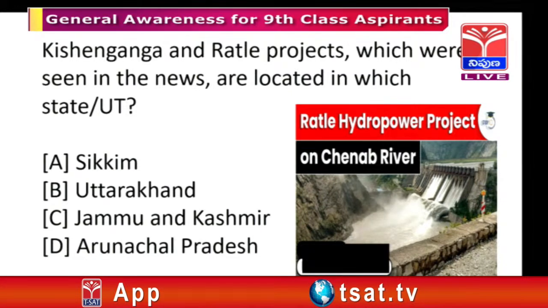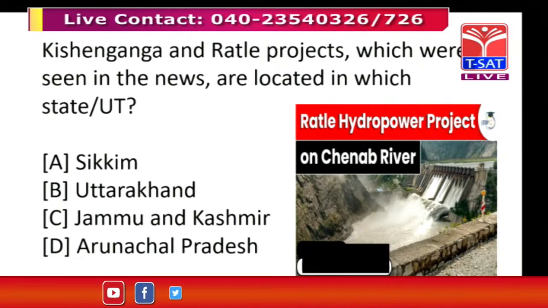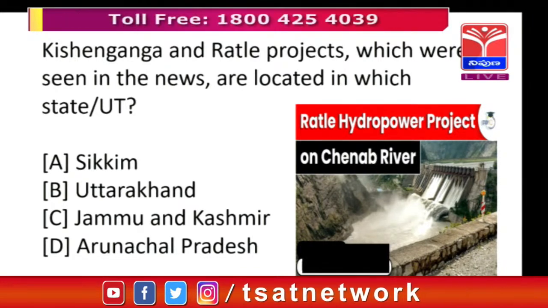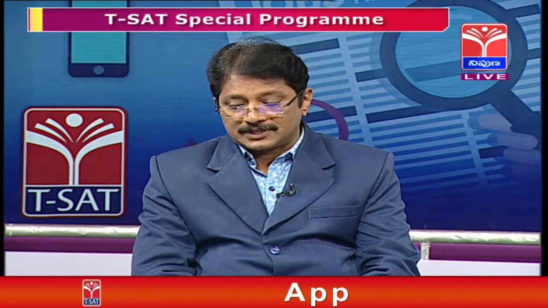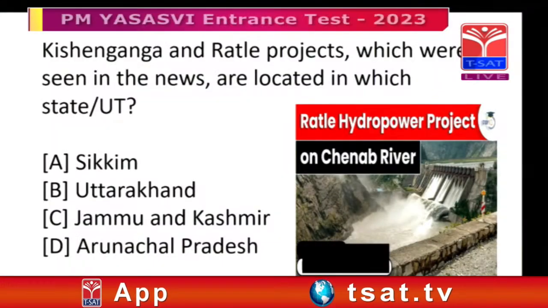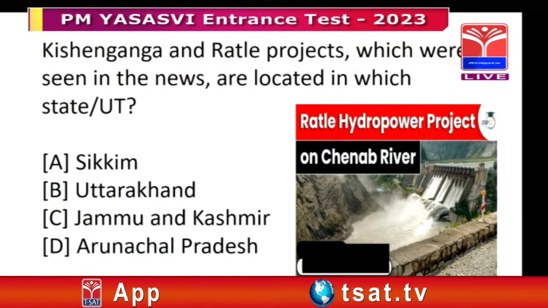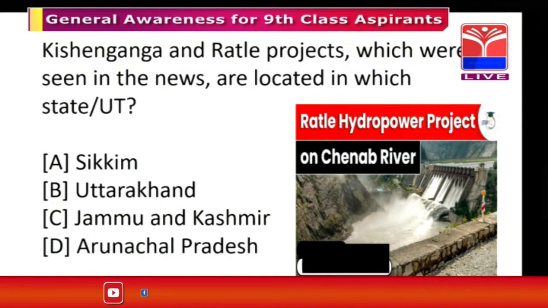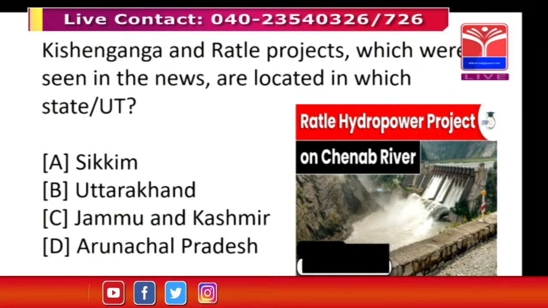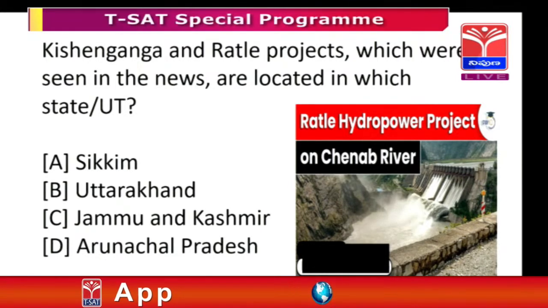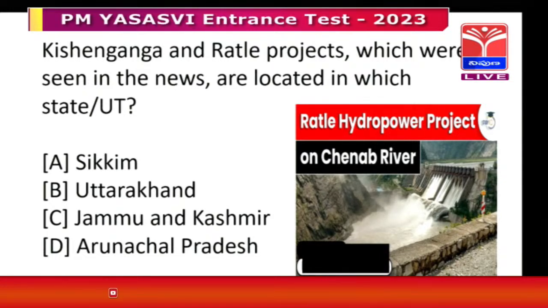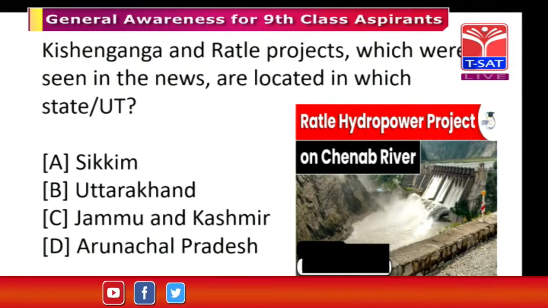Kishan Ganga and Rattle projects, which were seen in the news, are located in which state or union territory? Rattle is a hydropower project on the Chenab river. This question comes under current affairs. The 4 options given are: Sikkim, Uttarakhand, Jammu and Kashmir, and Arunachal Pradesh. If you know the Rattle hydropower project is on the Chenab river, then you can identify the